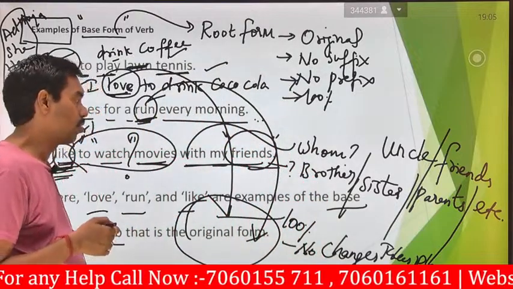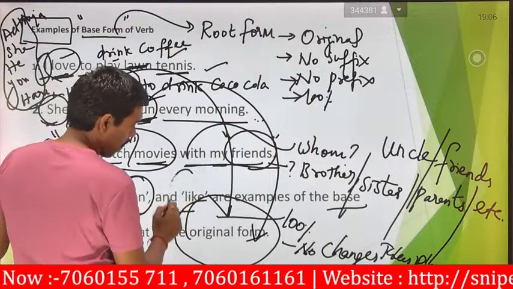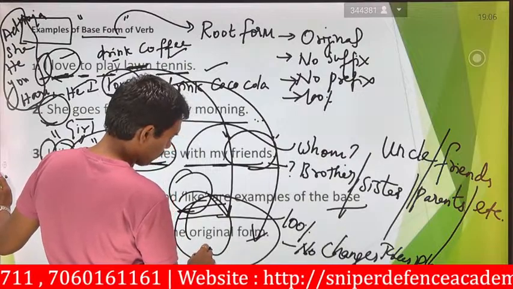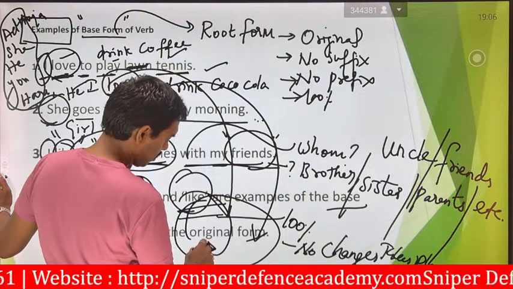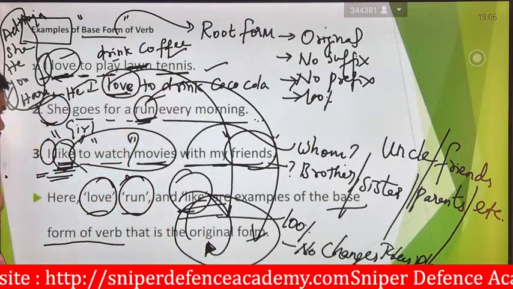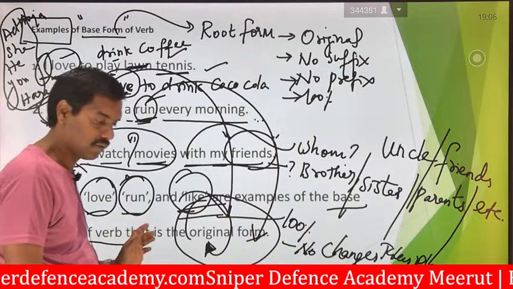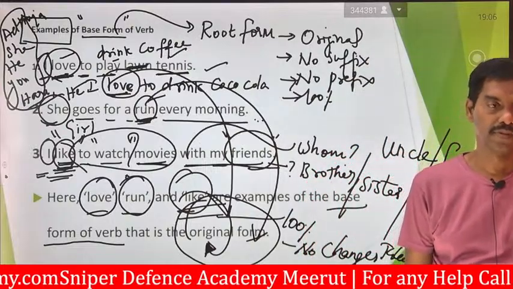All these words come under the original forms. So original forms of words have been given here. These are some of the examples of these verb forms, I mean base forms.